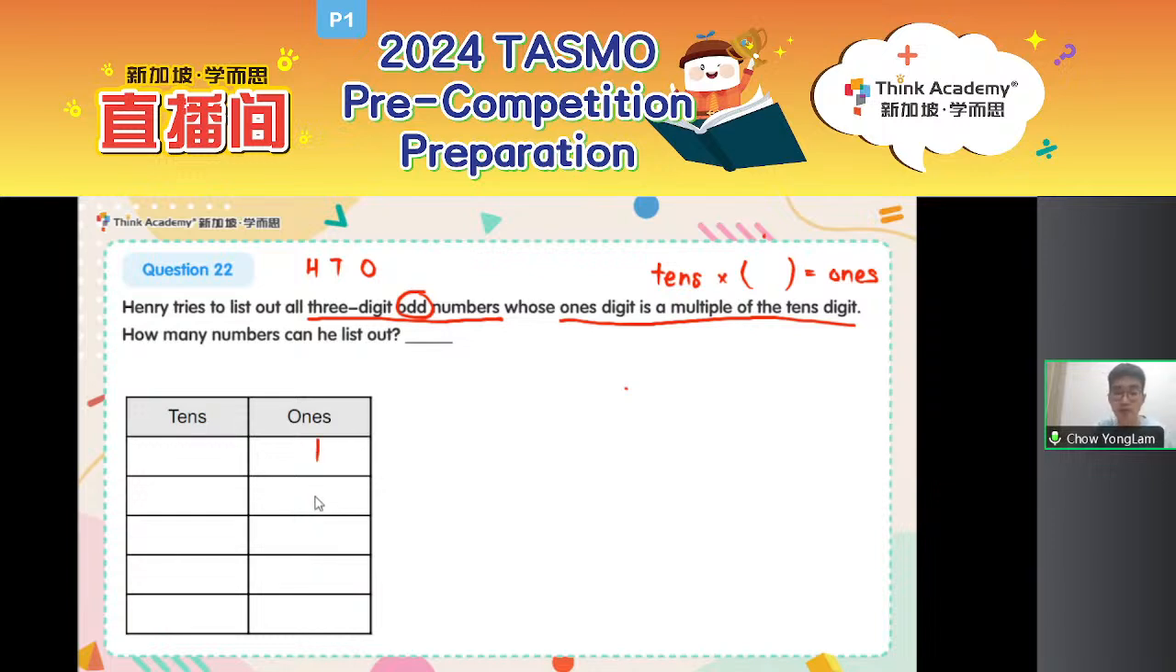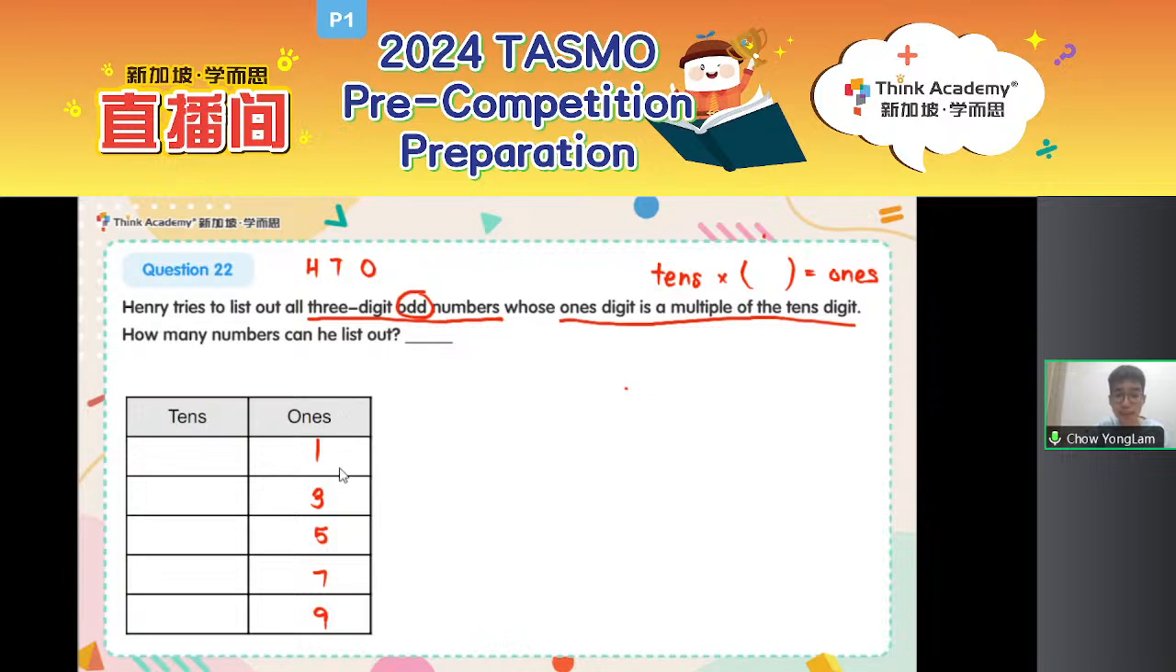It can be 1, 3, 5, 7, 9. Right. Okay. So each of these is a possible ones digit for my odd number: 1, 3, 5, 7, 9. Okay. Now, let's consider one by one.